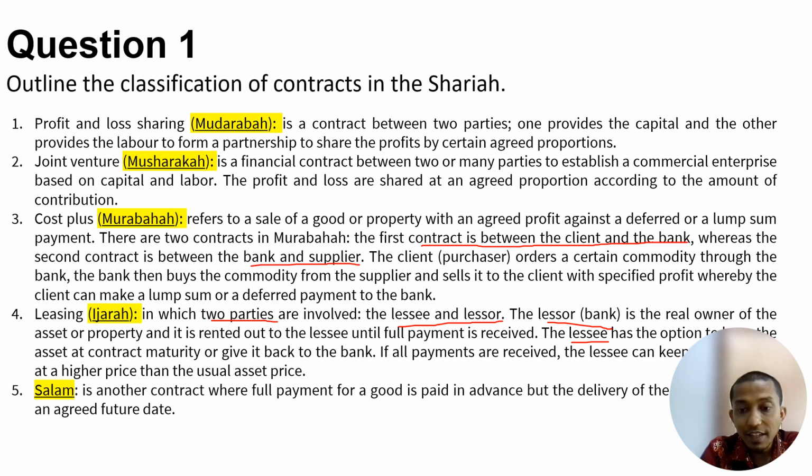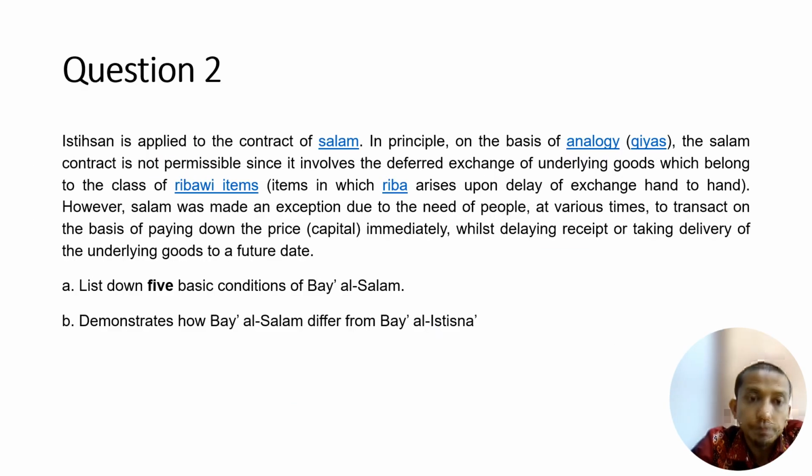The last one in this list is the salam contract, where the full payment for goods is paid in advance, but the delivery of the goods is at an agreed future date. So this is five examples of contract classification in Sharia. You actually have 20, so this just lists five. You can list anything that you think if this kind of question comes out.